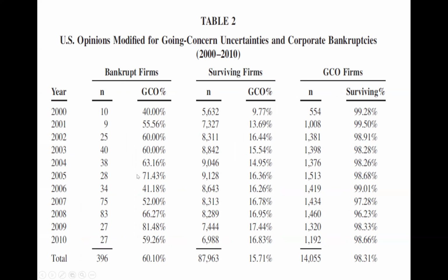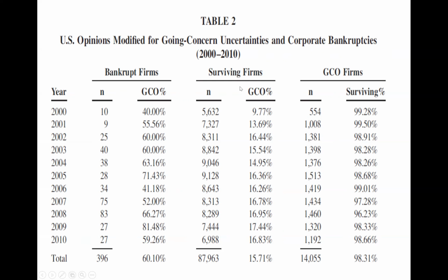Okay, and then we can look separately at companies that go bankrupt and companies that survive. How often do they receive going concern opinions? So as I mentioned before, if you look at just companies that go bankrupt and then you look at the year before they go bankrupt, what type of opinion do they receive? Around 60% do receive a going concern opinion, right? So that's more than half. So in more than half of the cases, it looks like auditors are issuing the correct opinion.